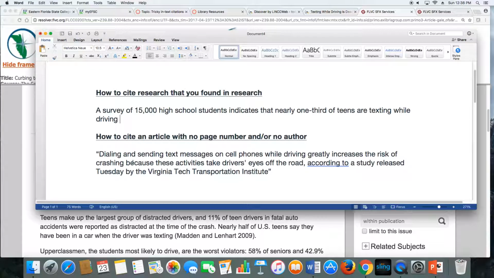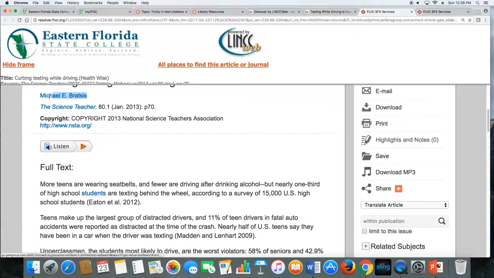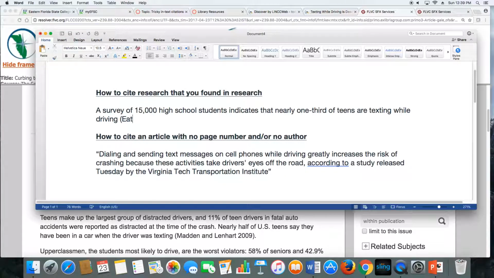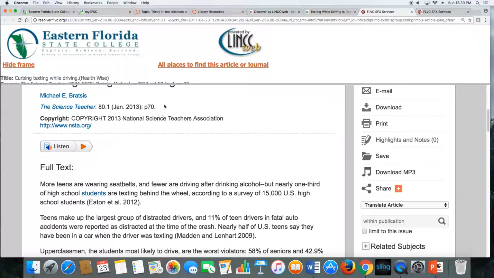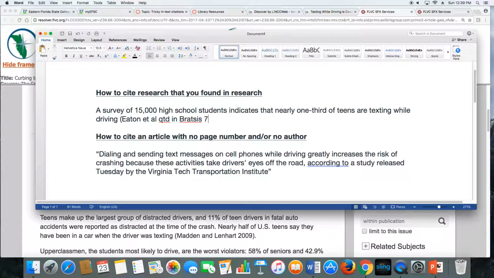A typical citation is last name and page number. Well, we can't just give Brotzis' name, he's the one who wrote the article, because Brotzis didn't do the research. So we have to give credit to Eaton et al. So let's do that first. So I'm going to add to my citation, Eaton et al. Then I have to let the reader know that this research is quoted, QTD, in, then Brotzis. And we're lucky here because Brotzis' article is only 1 page long and it's on page 70, so I can add the page number.